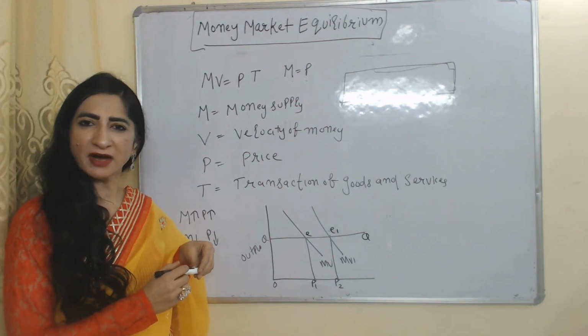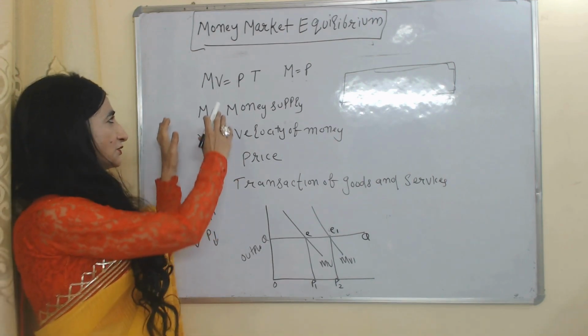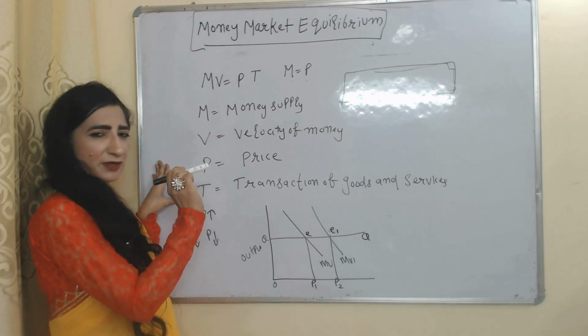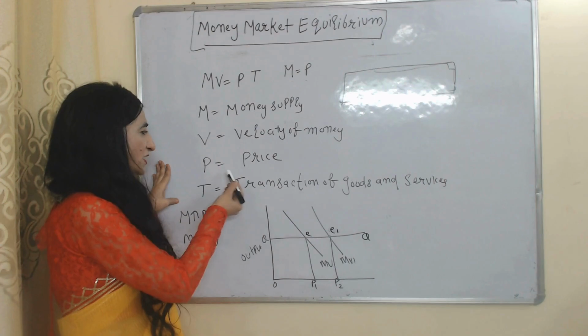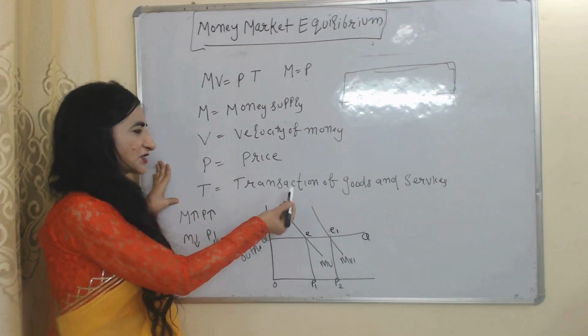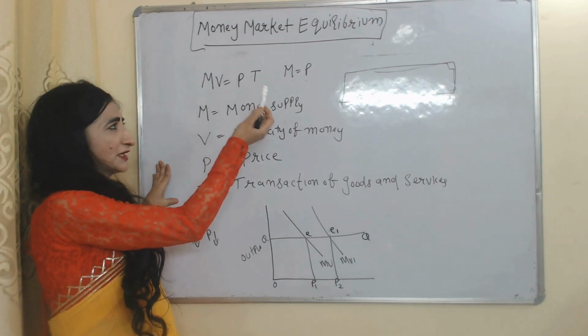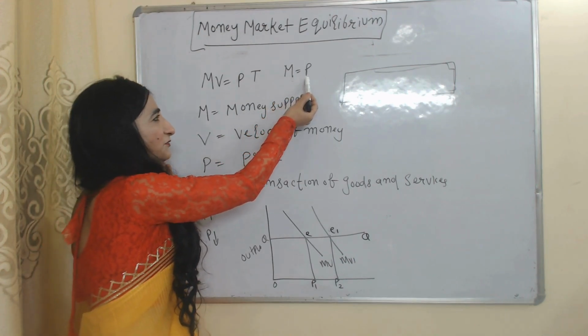Now we will see money market equilibrium. Classical economists use the Fisher equation, MV equals PT. M is money supply, V is velocity of money, P is price, T is transactions of goods and services. Here we assume T and V are constant.